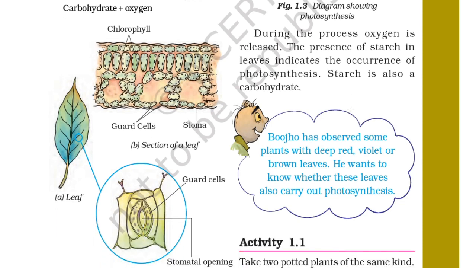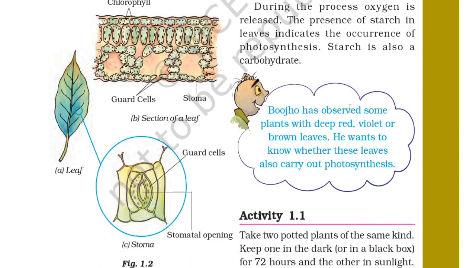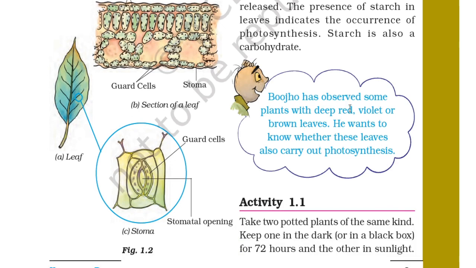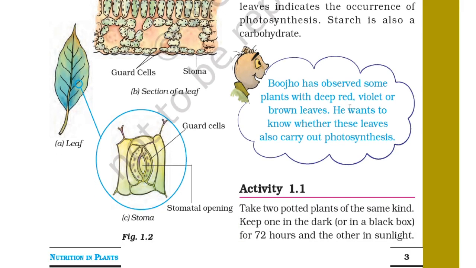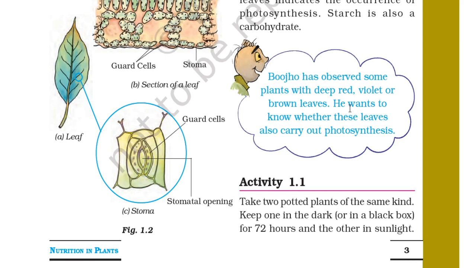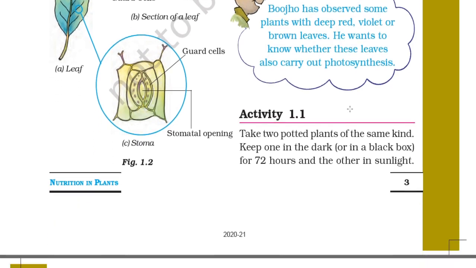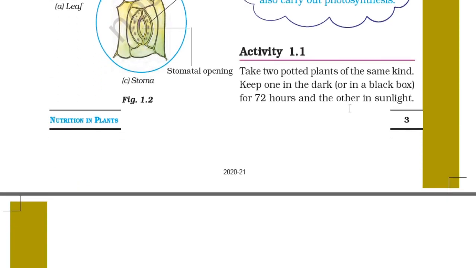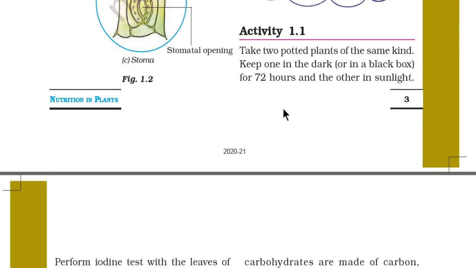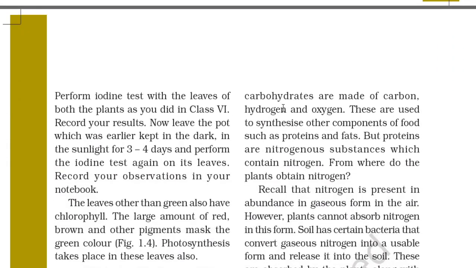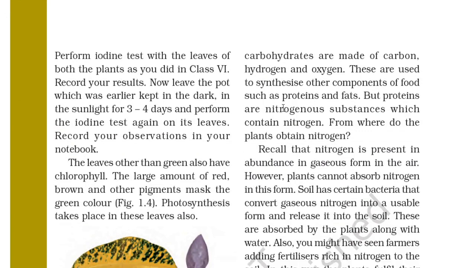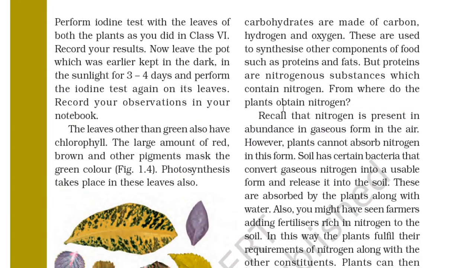Bhuja has observed some plants with deep red, violet, brown leaves. He wants to know whether these leaves also carry out photosynthesis. So there is an activity you have to perform. Take two potted plants of the same kind, keep one in the dark or in a black box for 72 hours and the other in sunlight. Perform the iodine test with the leaf of both the plants as you did in class 6.